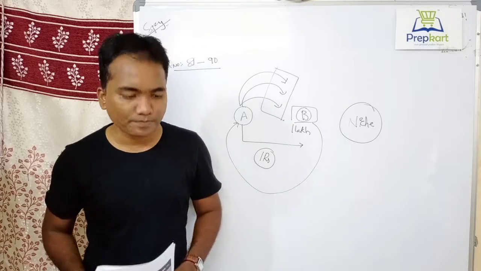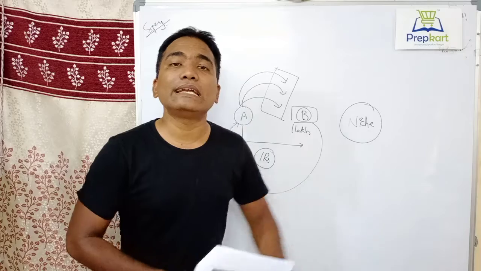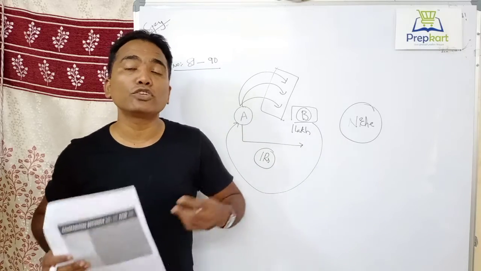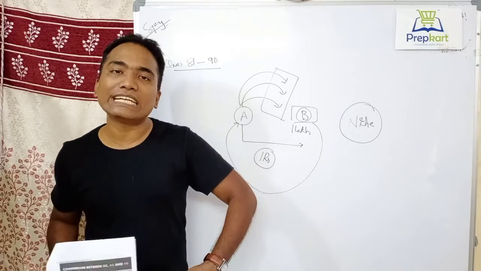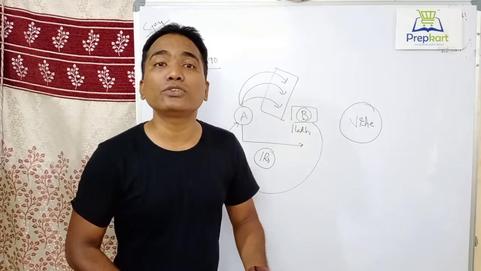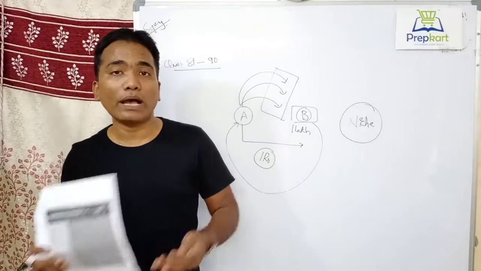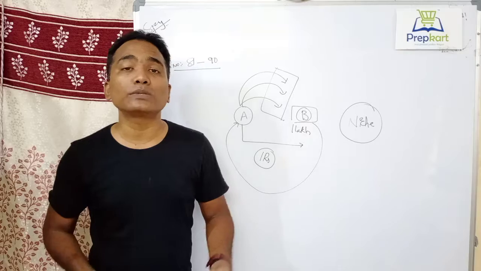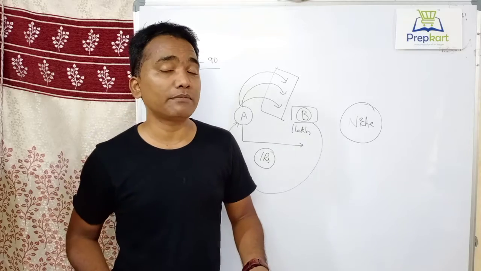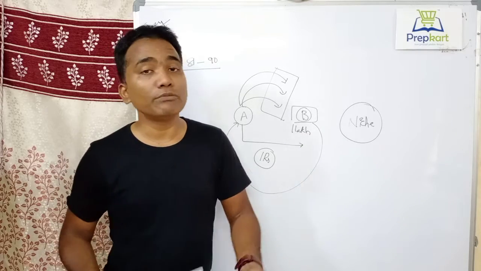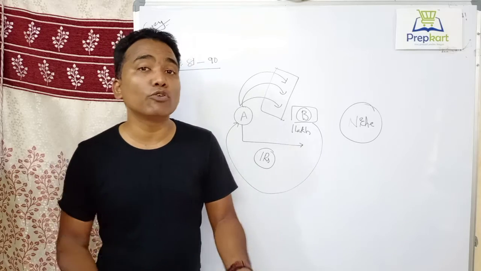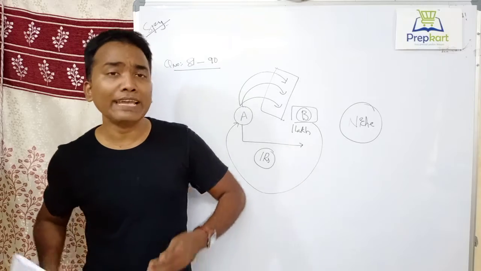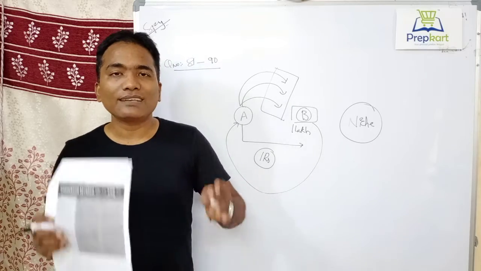For example, the niche may be related to habitat, where it lives. The niche may be related to food, what it eats. The niche may be related to its reproductive system, when and how it reproduces. The niche may be related to chemical and physical measures, for example the temperature, the humidity, the shape of the land, the slope of the land, etc., which play a major role here. Again, I am repeating, ecological niche.